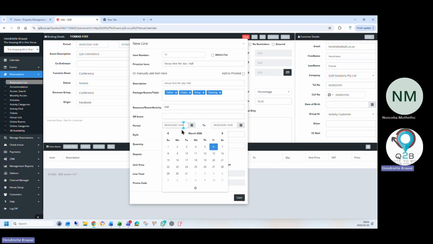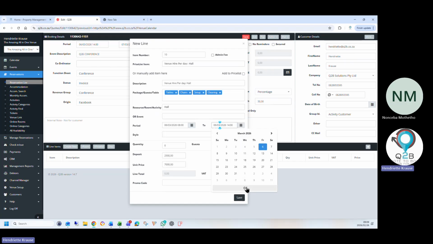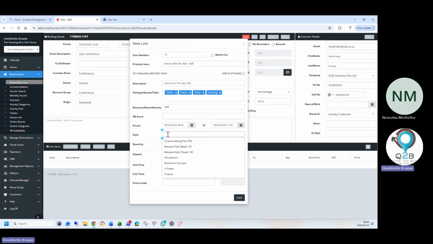Then I can say I want to use it on the 6th of March. They're going to use it from 8 o'clock in the morning up until, let's say, 5 o'clock in the afternoon. We can also set up various styles, the seating arrangements they require, schoolroom or whatever seating arrangement you want.